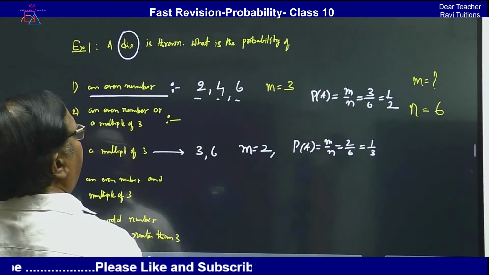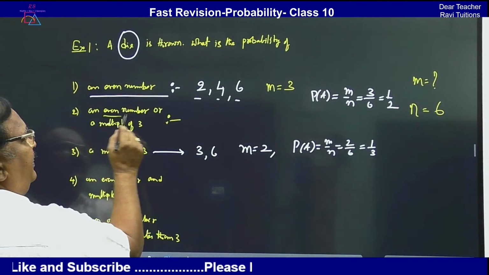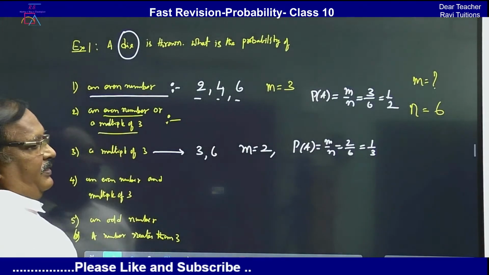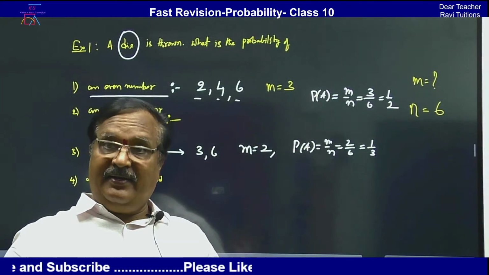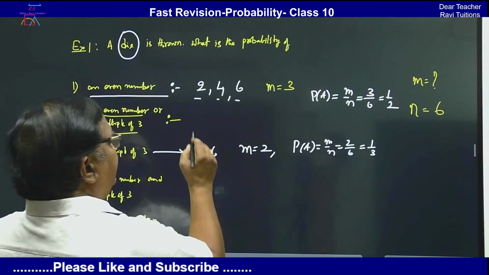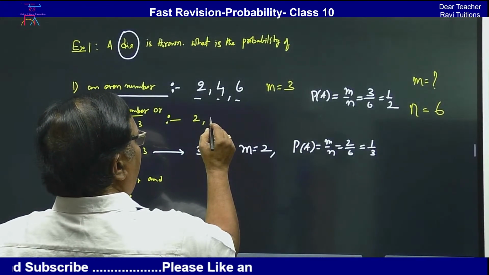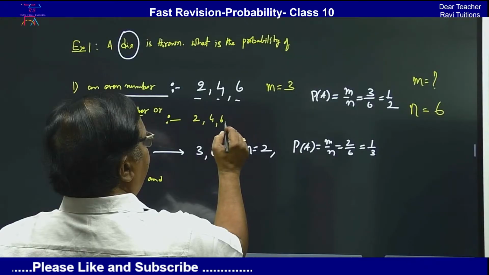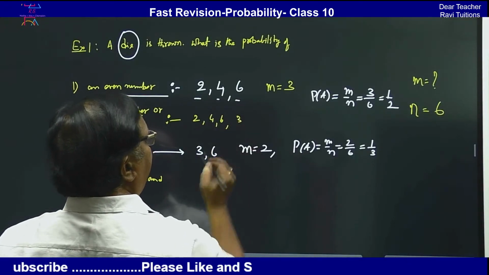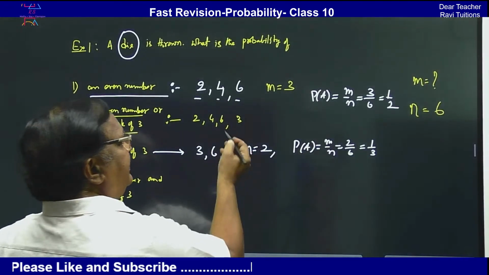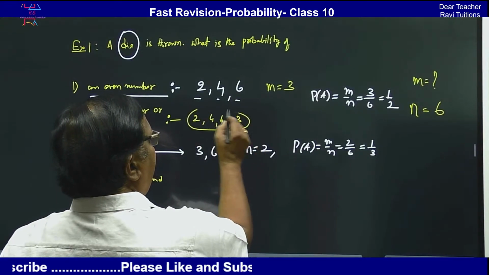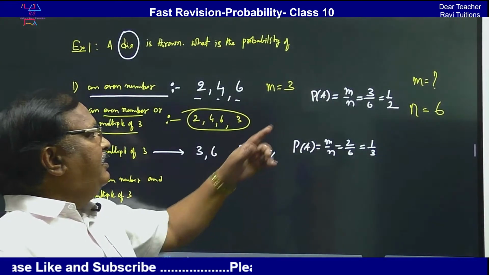Now let us see this one. I will write: an even number or a multiple of 3. So you should get an even number or a multiple of 3. So even numbers: 2, 4 and 6. Multiples of 3: 3 and 6. 6 already came. So these are the favorable outcomes.